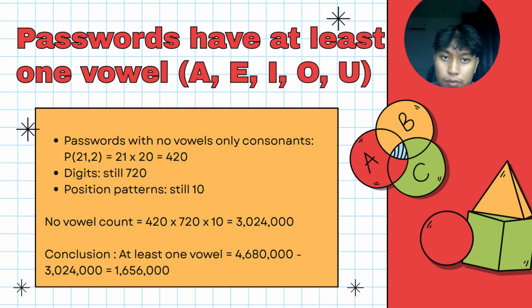For the conclusion, because we only want at least one vowel, we subtract it from the total of the first one that we got. So 4,680,000 minus 3,024,000 equals 1,656,000, the total number of passwords that can be created.